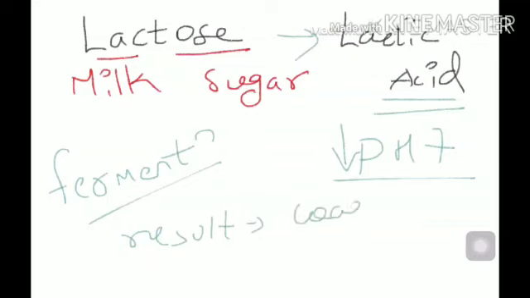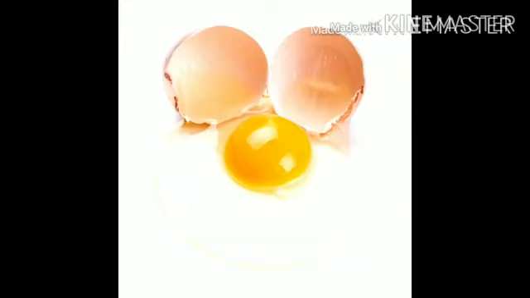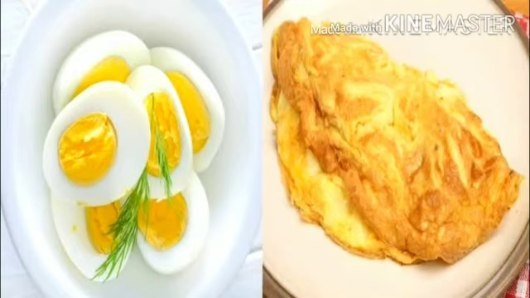Fermentation results in coagulation of milk. Now don't get panicked or confused with the word coagulation. I'm going to explain it very well. Look at this picture of a raw egg. When you boil or fry this egg, the entire structure of the egg changes. It becomes edible. Initially it is like liquid and then it turns into something solid. Egg is a type of protein. So when heat is provided to proteins, or some other factor, protein coagulates.